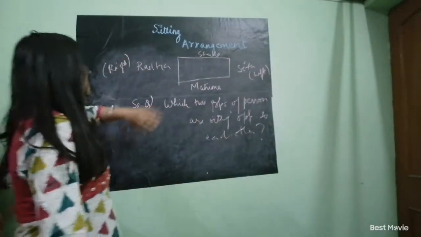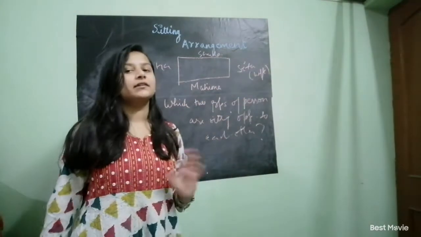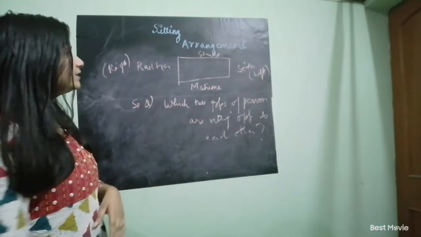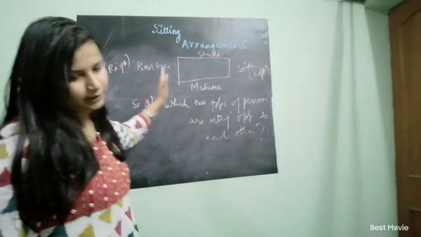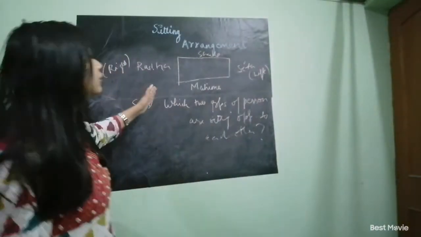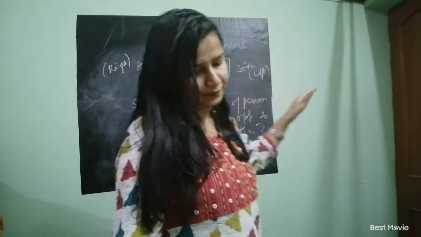Okay, so our next pattern is the rectangular pattern. In the question it is given that there are 4 girls sitting in a rectangular arrangement. Radha is to the right of Sita and Mahima is to the left of Sita.